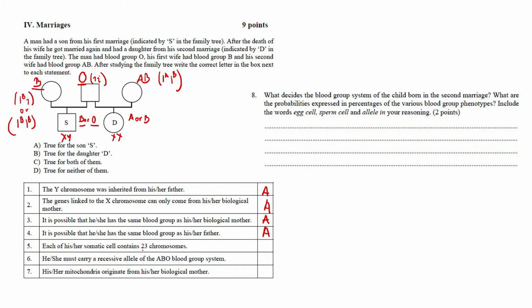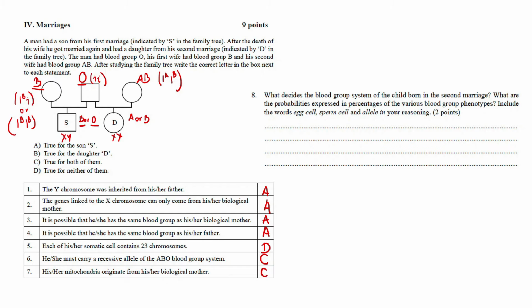Each of his or her somatic cell contains 23 chromosomes. Okay, somatic cells contain 23 pairs of chromosomes or 46 chromosomes, so that's gonna be true for neither of them. He or she must carry a recessive allele of the ABO blood group system. That's true for both. His or her mitochondria originate from his or her biological mother. Again, that's gonna be true for both.